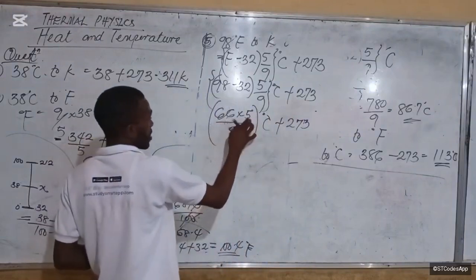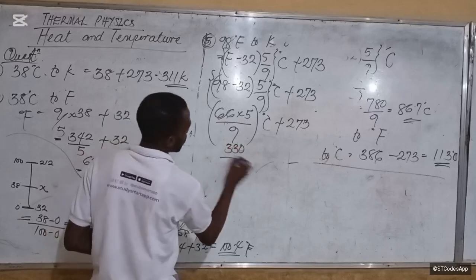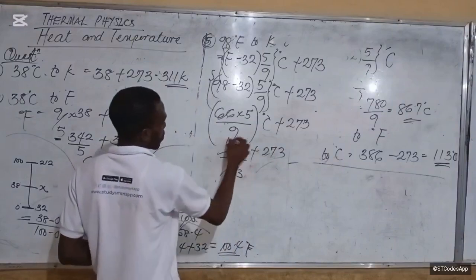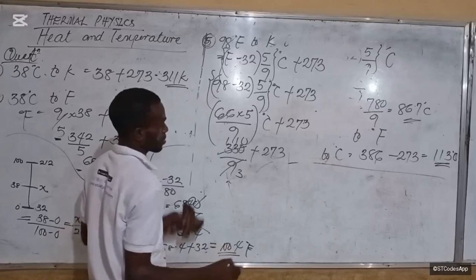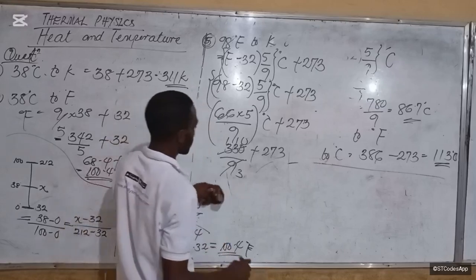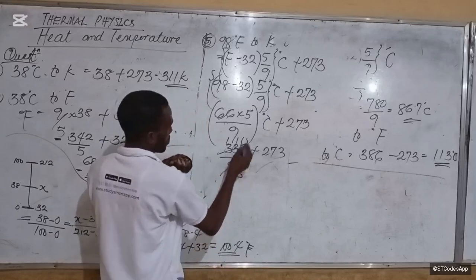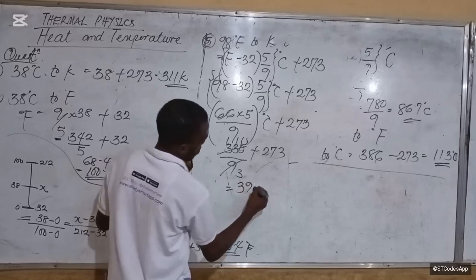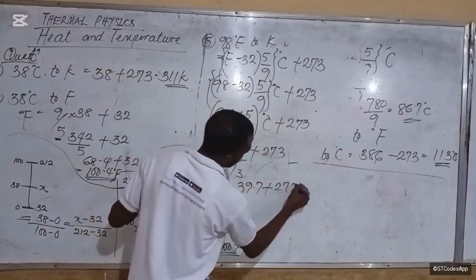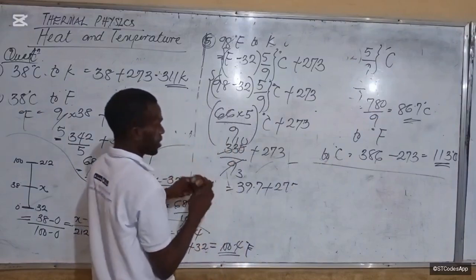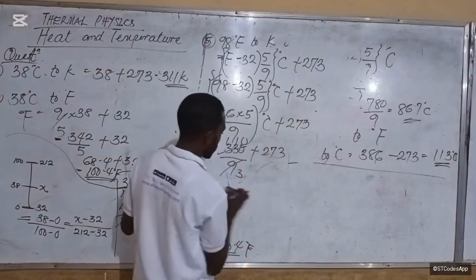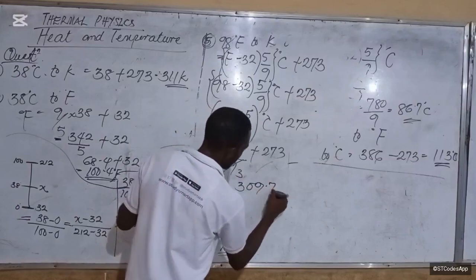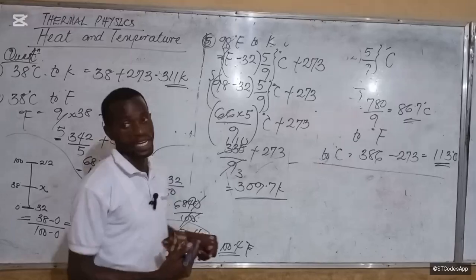Now 66 times 5, that's 330. 330 over 9 plus 273. 330 divided by 9 is about 36.7. Okay, all together, plus 273. So that will be 309.7 Kelvin. Is that clear?